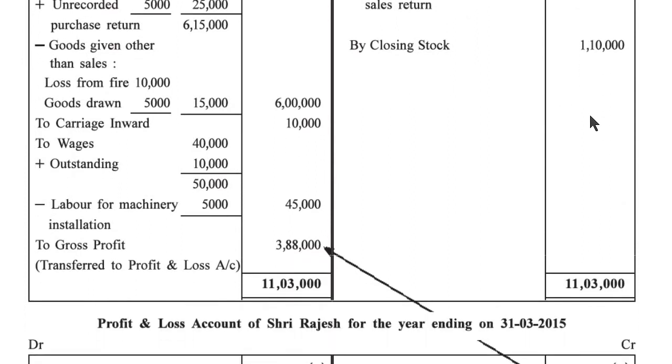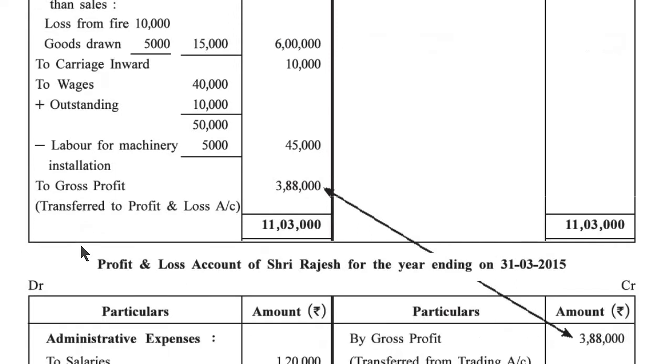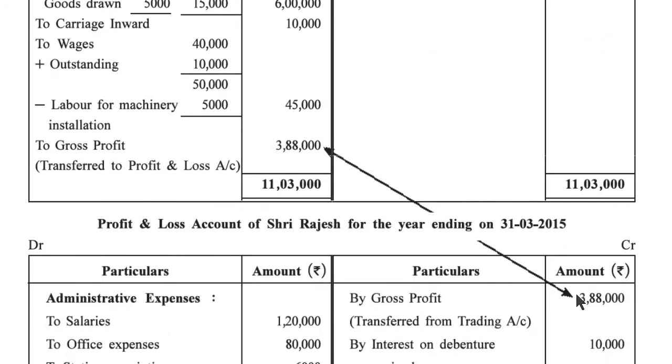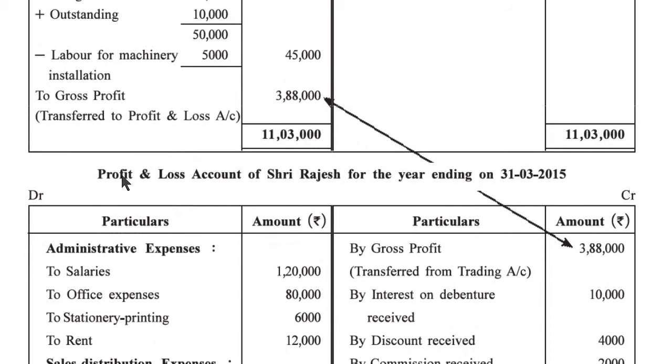So now credit side total 11,03,000. And when we minus all the expenses from the debit side, the difference amount we get is 3,88,000 gross profit, which we transfer to the profit and loss account. This amount we transfer here, profit and loss account credit side.